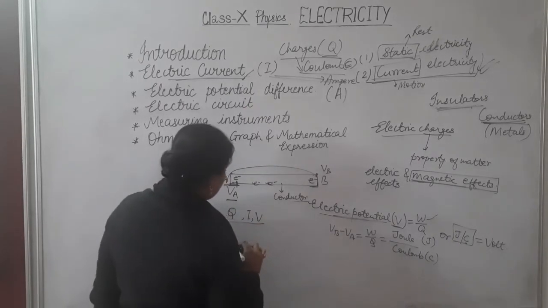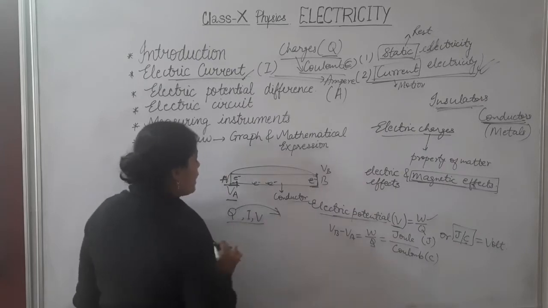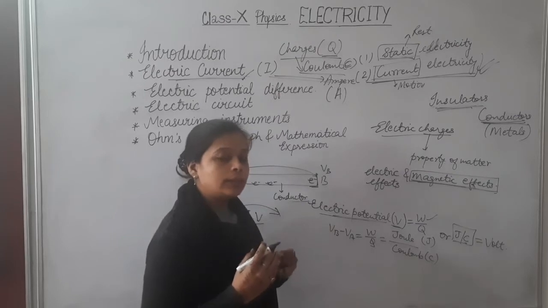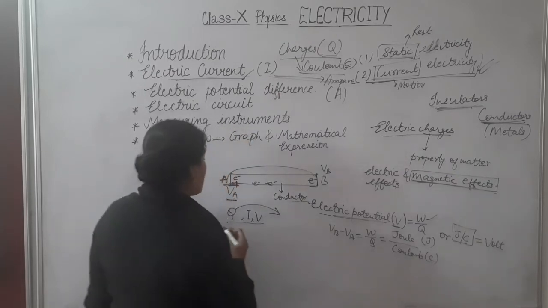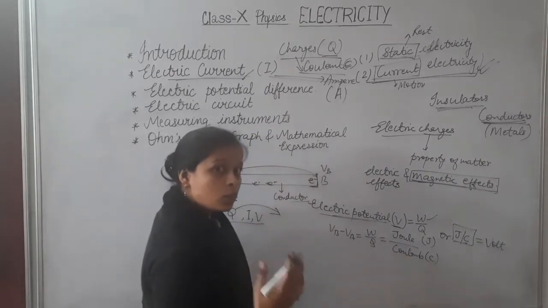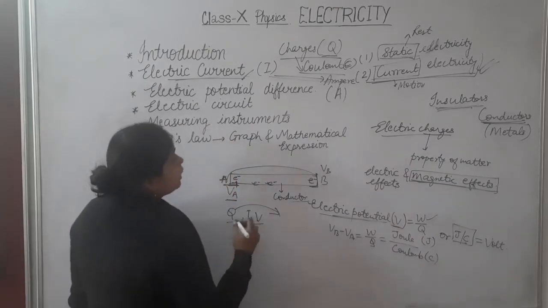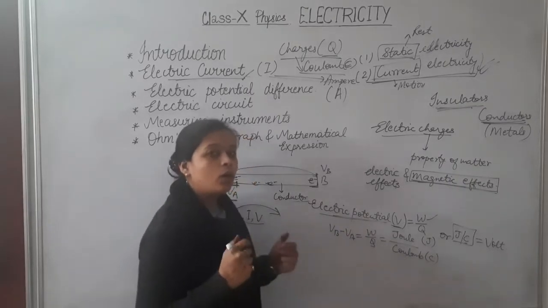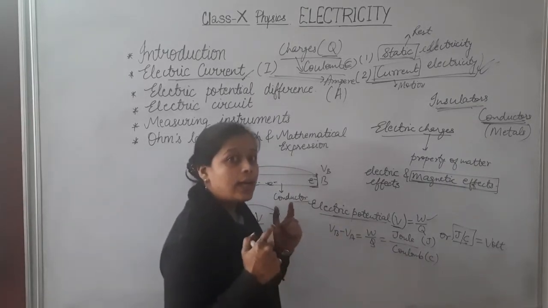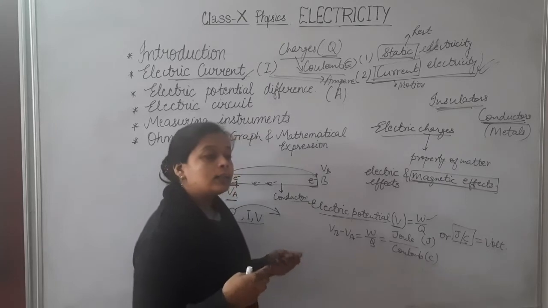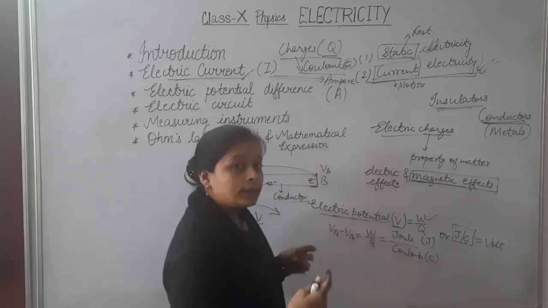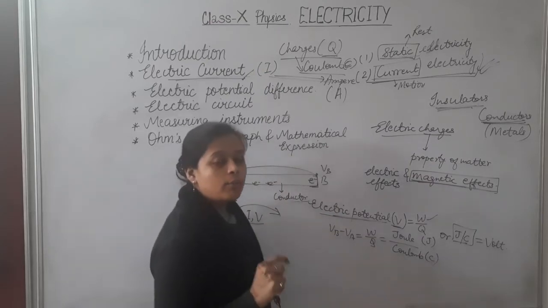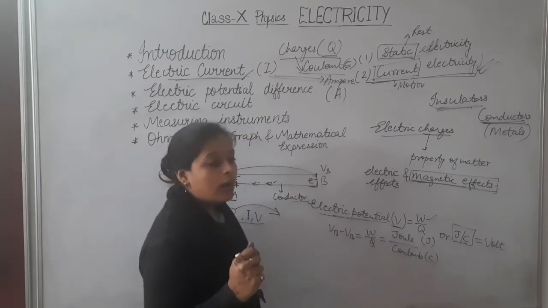One more thing we can find out with the help of this Q. Actually the coulomb is the SI unit of charge. But if we are asked to find the number of electrons flowing in any conductor, and we are given the amount of charge, then how will we find it?